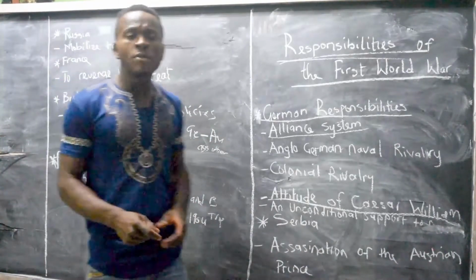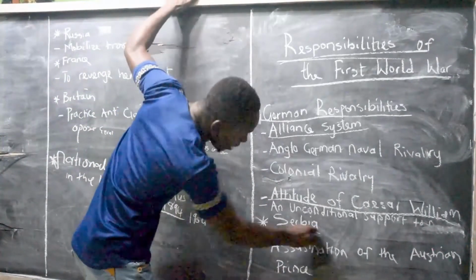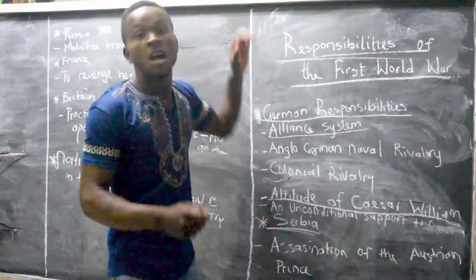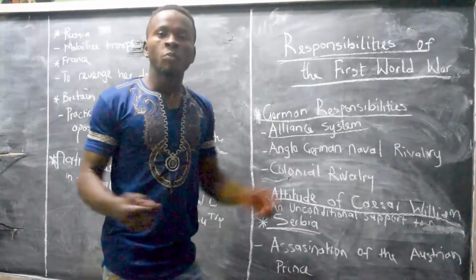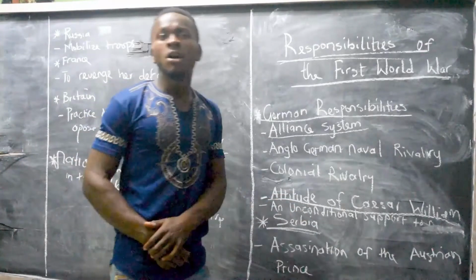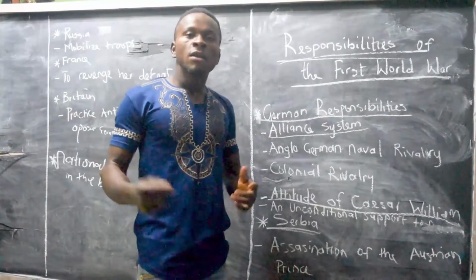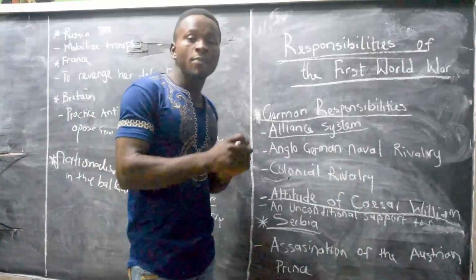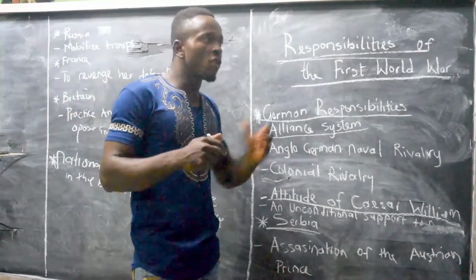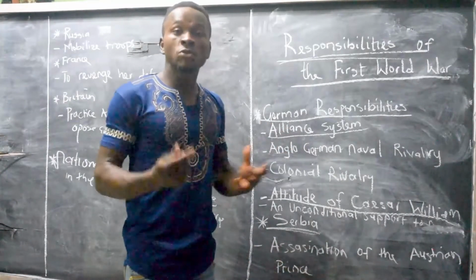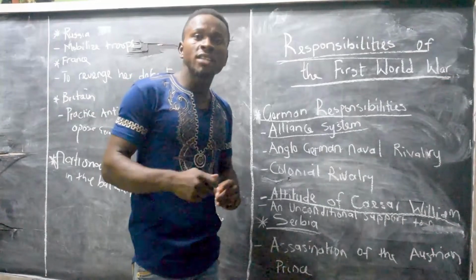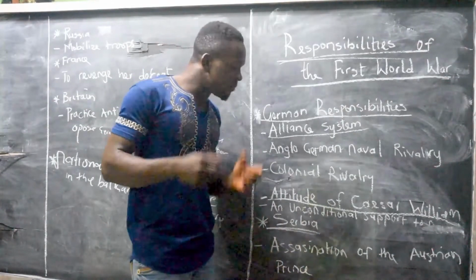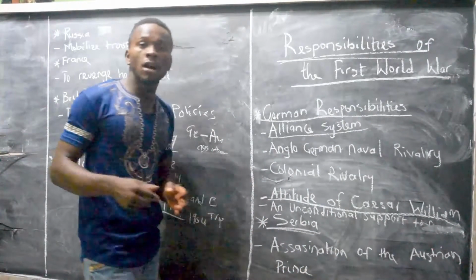Let us look at how Serbia influenced the outbreak of the First World War in Europe. First of all, you remember it was Serbia. It was a student from Serbia known as Gavrilo Princip who assassinated the heir to the Austrian throne, that is, Francis Ferdinand.